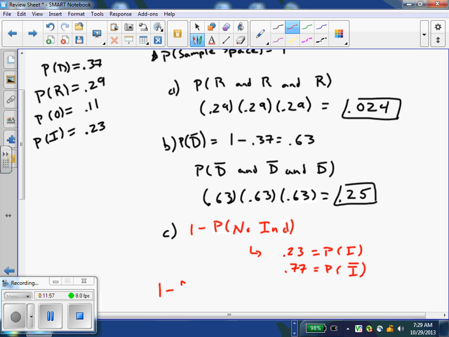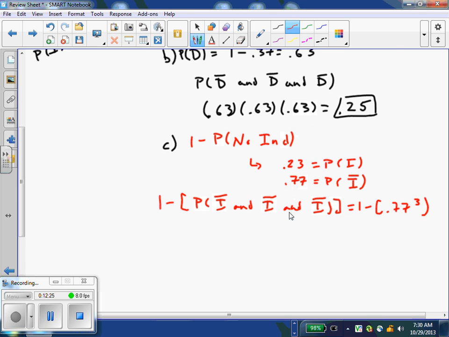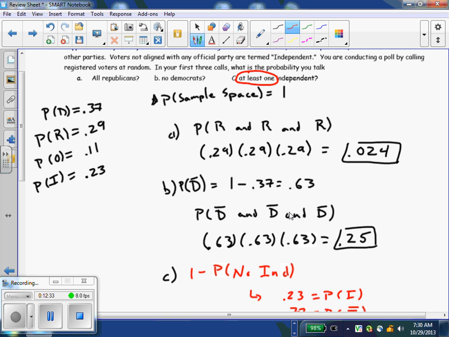So we're doing 1 minus the probability of no independent and no independent and no independent. So 1 minus 0.77 to the third, and that's going to end up being 0.699. So there's a 70% chance that we're going to reach at least one independent with our phone survey.